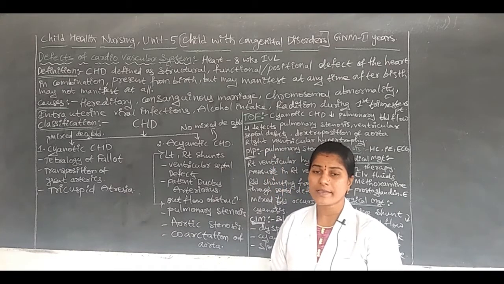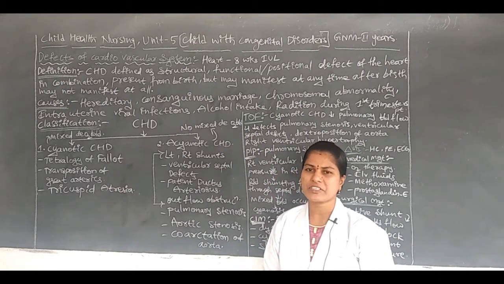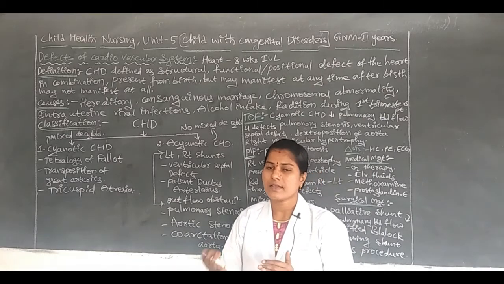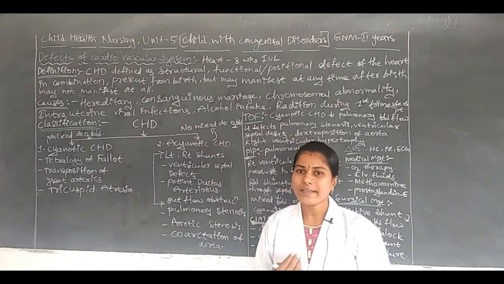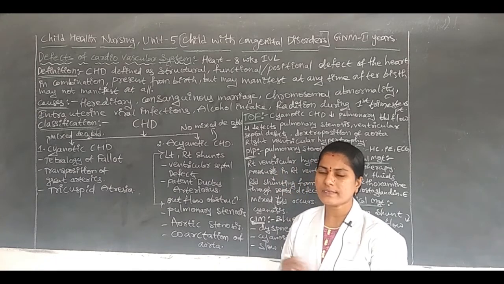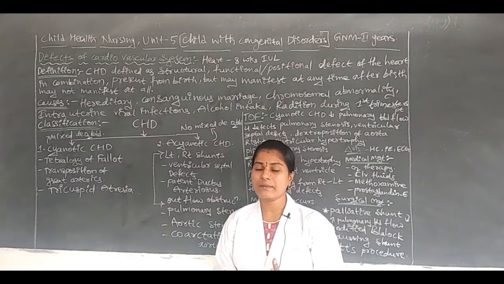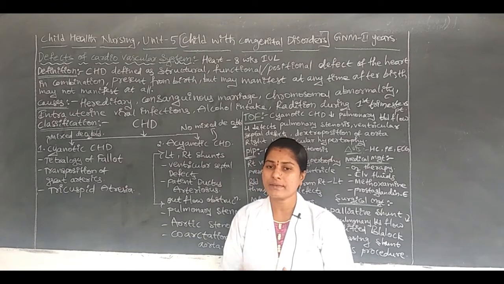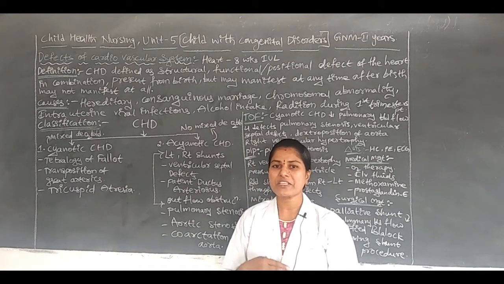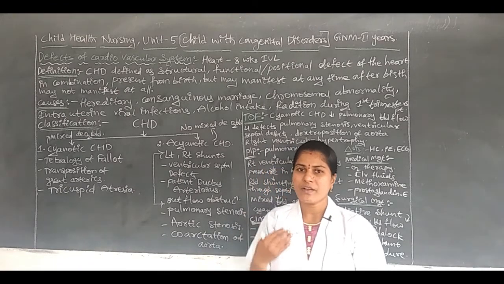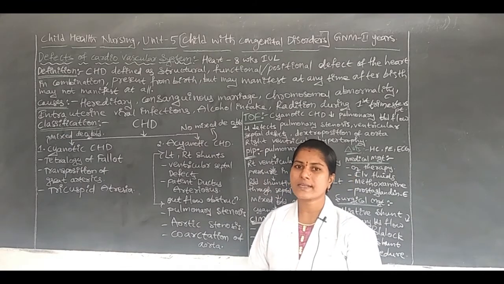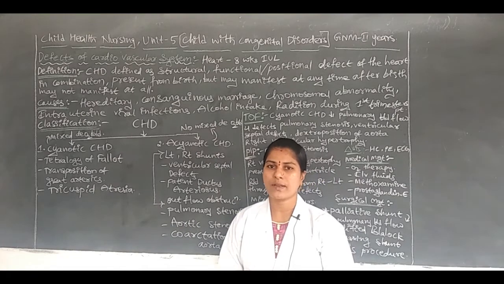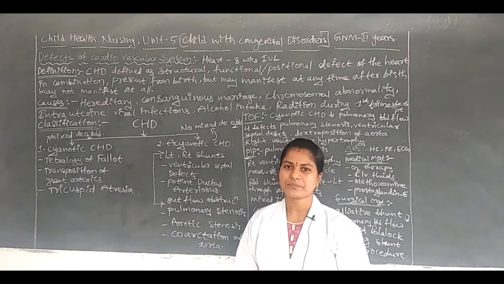Due to viruses, the mother may have some infection in the antenatal period. In those 9 months, the mother is prone to get some viral infections. The infection may spread to the fetus through the uterus. That is why the fetus may have a problem of CHD.